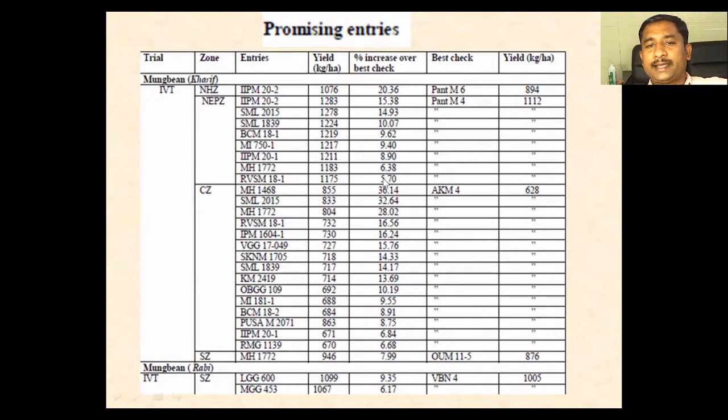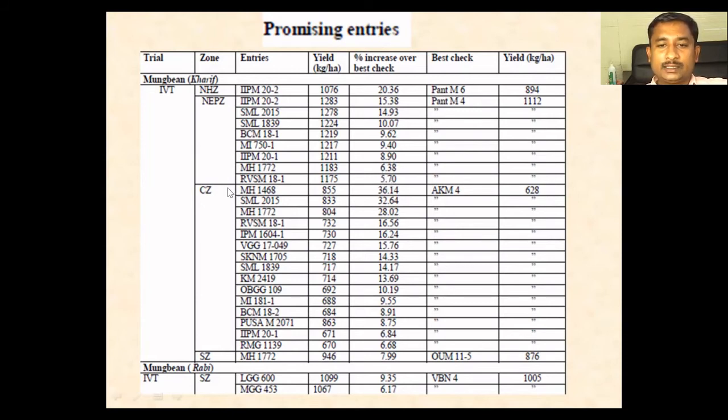These are the entries in the case of IVT, and they all have higher than 5%. For example, this RVSM 18-1 has also been promoted as a promising entry for the next stage, AVT1, because it shows a superiority of 5.71% over the best check.